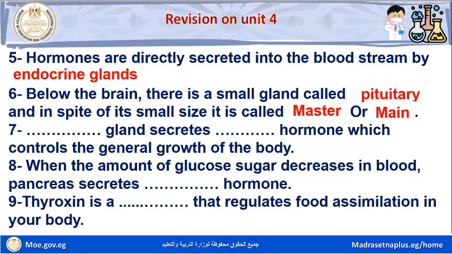Number seven, space gland secretes space hormone, which controls the general growth of the body. Pituitary gland secretes growth hormone, which controls the general growth of the body.